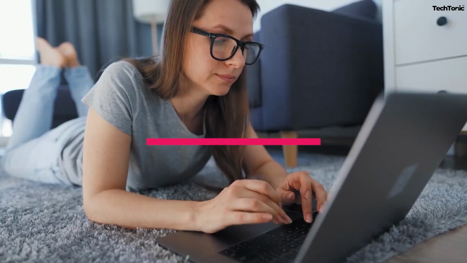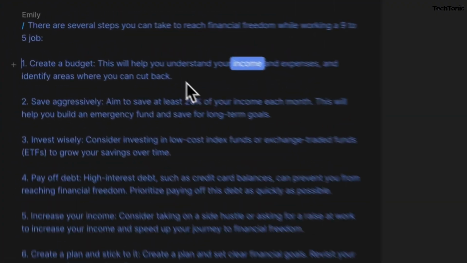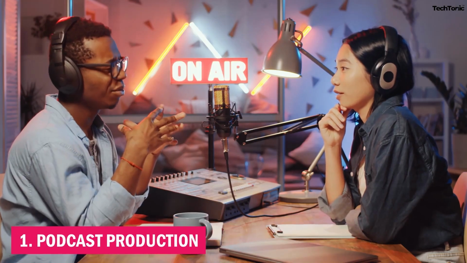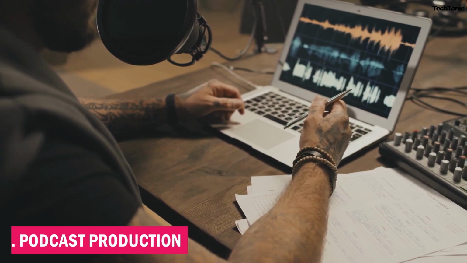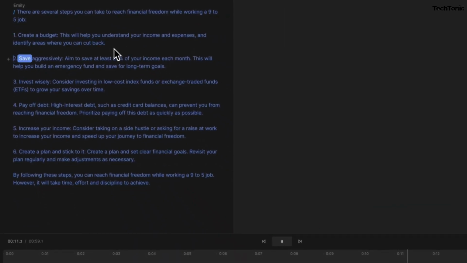Since you're aware of your strengths and capabilities, it's time to explore the diverse uses of Descript AI. Let's dive into how this powerful tool can be leveraged to enhance your workflow and achieve your goals. 1. Podcast production. Descript AI simplifies podcast production by offering seamless transcription, editing, and collaboration features. Podcasters can transcribe their recordings, edit out mistakes or pauses, and add music or effects with ease.